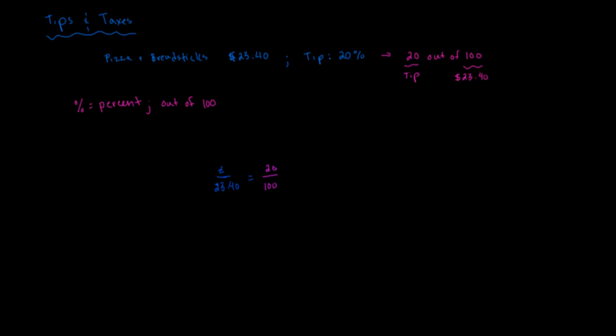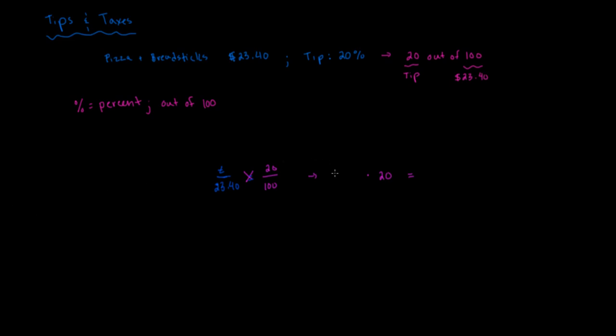So what I'm going to do is solve this proportion. I'm going to solve for T. So I need to cross multiply. I'm going to multiply 23.40 times 20, and set that equal to T times 100. Let's put this in the right color just so we're not getting confused here.